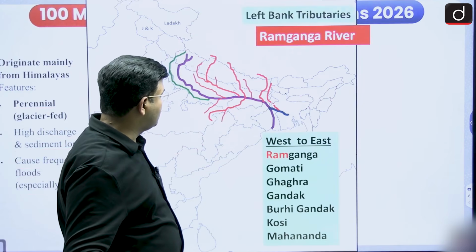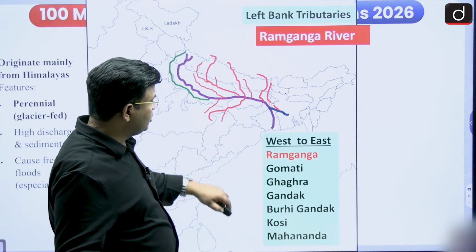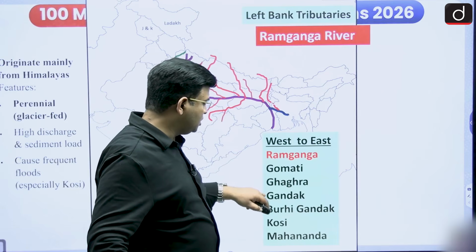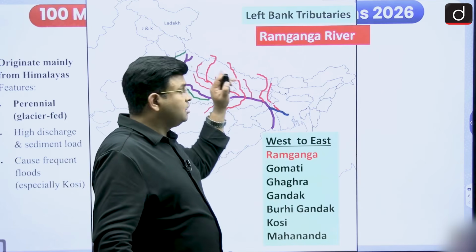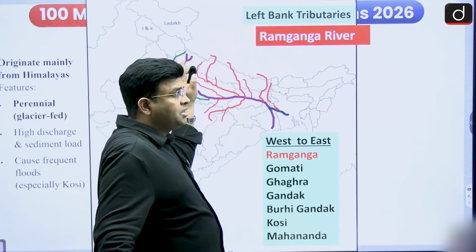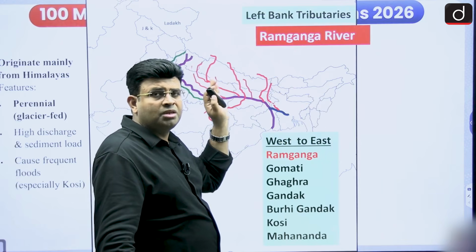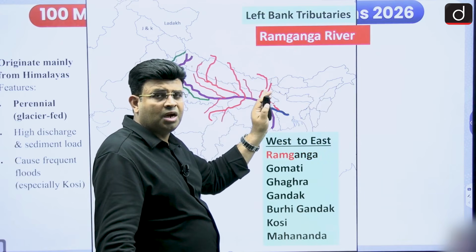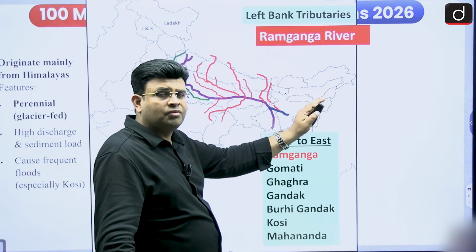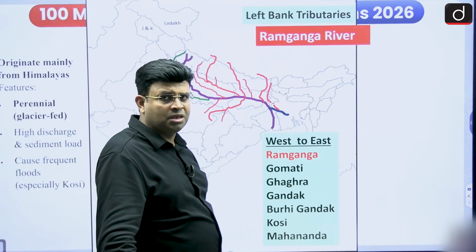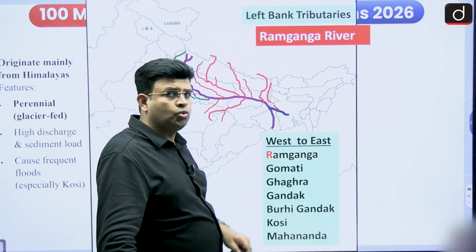Now let us see some right bank and left bank tributaries: Ram Ganga, Gomti, Ghagra, Gandak, Budi Gandak, Kosi, Mahananda. If I am talking from west to east, there is the Ram Ganga, the Gomti, thereafter the Ghagra, the Gandak, the Budi Gandak, and thereafter the Kosi and Mahananda. These are the left bank tributaries coming from west to east.